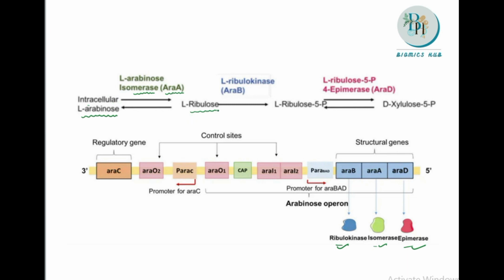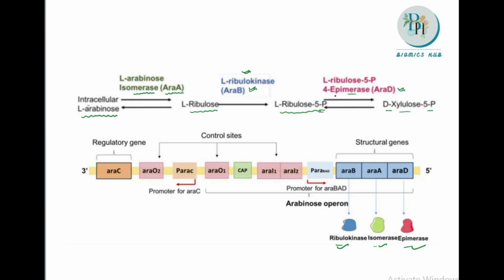Now the L-ribulose can be converted into L-ribulose 5-phosphate. Here a phosphate group is added. For that we require the enzyme known as ribulokinase, which is synthesized by AraB. And this L-ribulose 5-phosphate can be converted into D-xylulose 5-phosphate, which is an epimer. For this we require L-ribulose 5-phosphate 4-epimerase, which is synthesized by AraD.